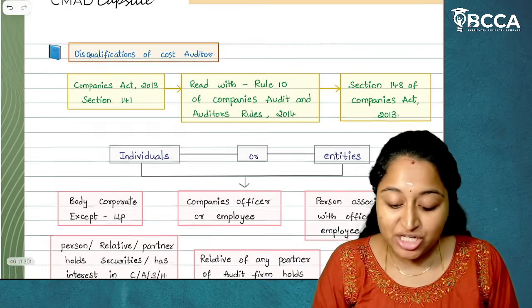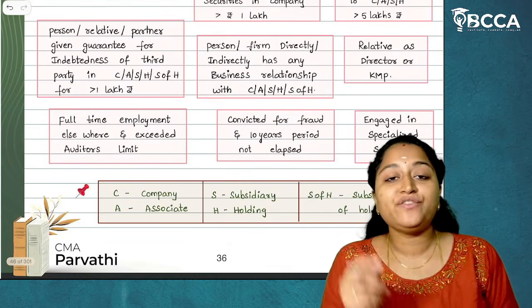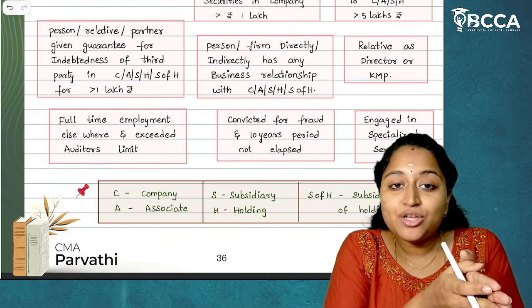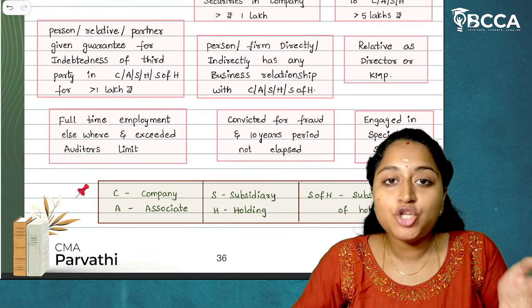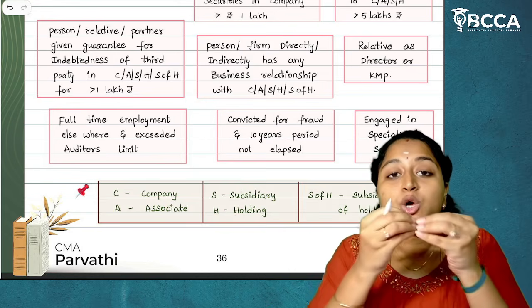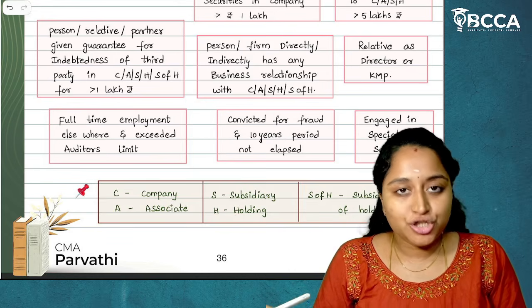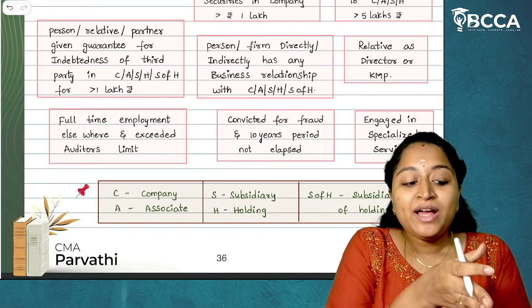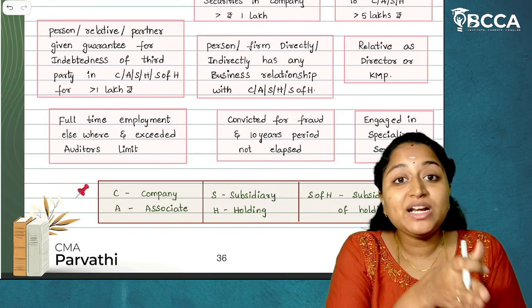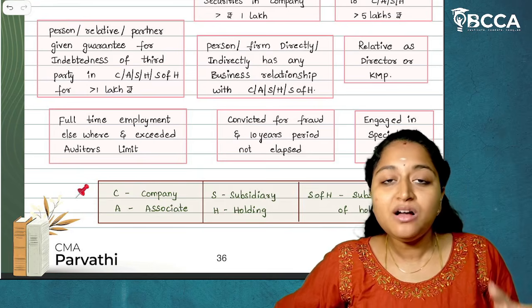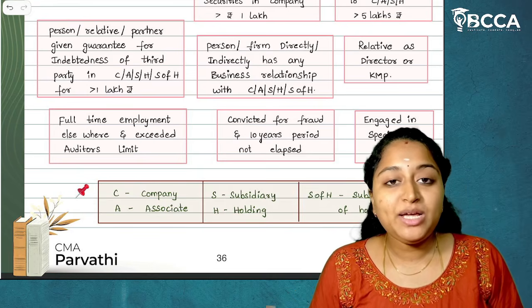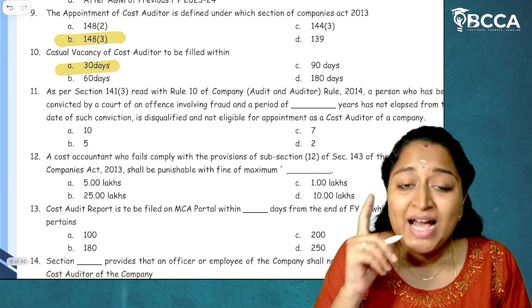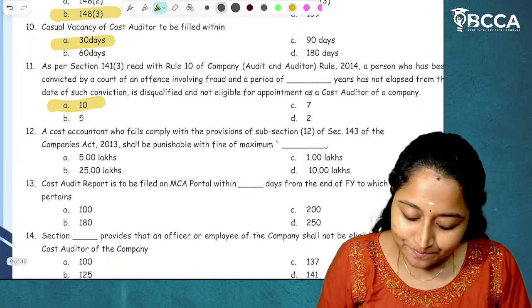In this disqualifications, we have one disqualification, that if a person has been convicted for a fraud and after the release of conviction the 10 years period has not elapsed, then they will be disqualified to be appointed as a cost auditor for that period of 10 years, whatever it is there. It is after the expiry of that conviction, which means after the release date, 10 years period is the period in which they will not be appointed as a cost auditor. It is a disqualification. So the answer for this is 10 years. I hope it is clear.